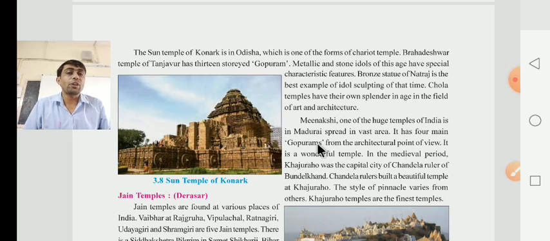Meenakshi temple is a wonderful temple and has how many Gopurams? 4 Gopurams. Gopuram you know very well. Gopuram means the gateway, one kind of gateway of the southern Indian temple. Already we have learned that.